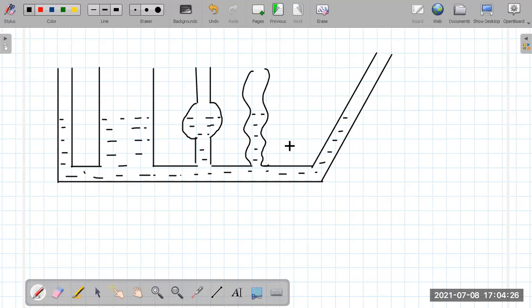Now my question is that if I start pouring liquid into it or some water into it, what must happen? Definitely, in a few of the columns the height must be more, and in a few of the columns the height must be less, right or not? So my question is, in which column it will be more and which column it will be less? That's the question.